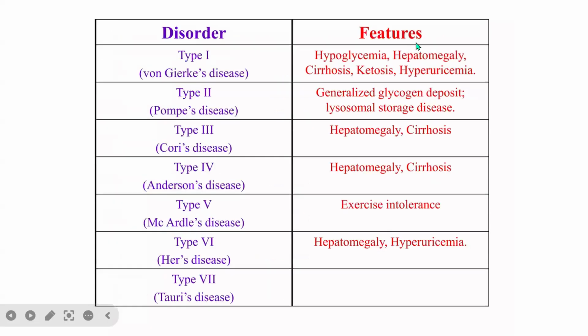And then the features, that is the symptoms, include, for type 1, hypoglycemia, hepatomegaly, cirrhosis, ketosis, and hyperuricemia. For type 2, it is a generalized glycogen deposit, so it is a lysosomal storage disease. For type 3, we have hepatomegaly and cirrhosis. For type 4, hepatomegaly and cirrhosis. For type 5, we have exercise intolerance. And for the next type, we have hepatomegaly and hyperuricemia.